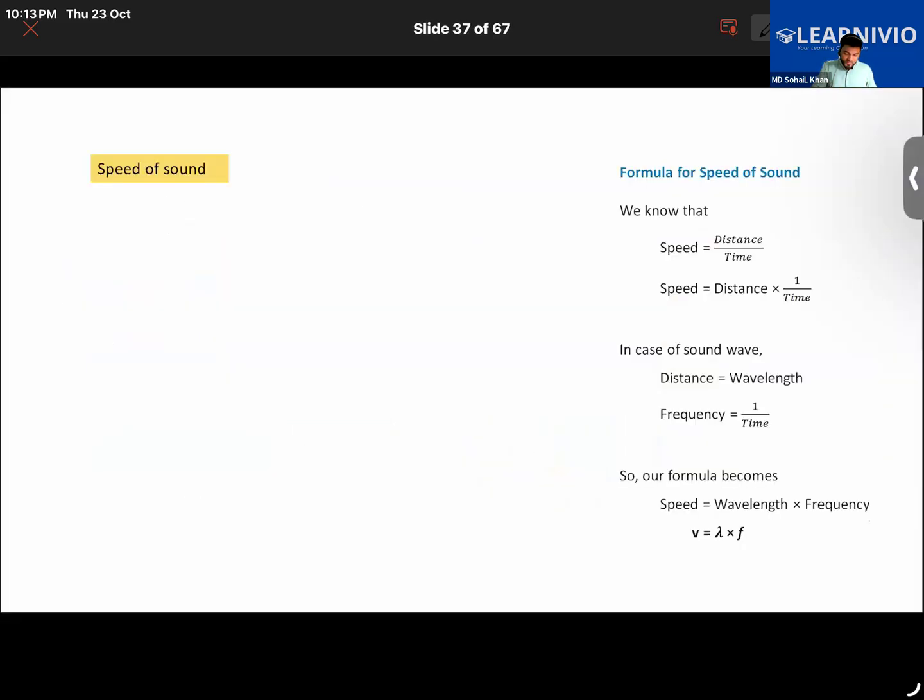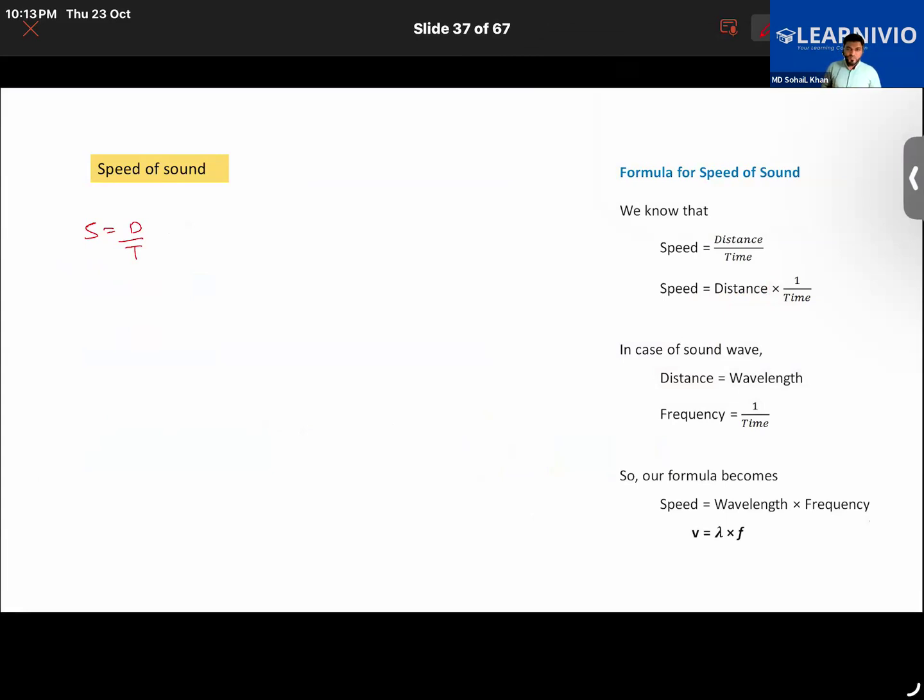Now let's learn about the speed of sound also. You all know the formula: speed is equal to distance upon time, right? Can we also write this formula as speed is equal to distance multiplied by 1 upon time? We can write it like that, no? No issues, I think, right? Yes, sir.